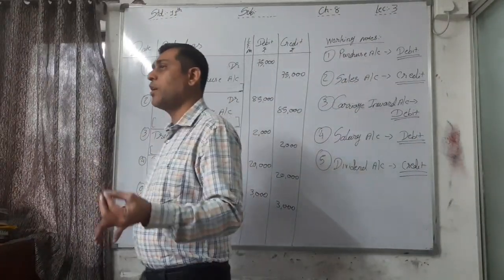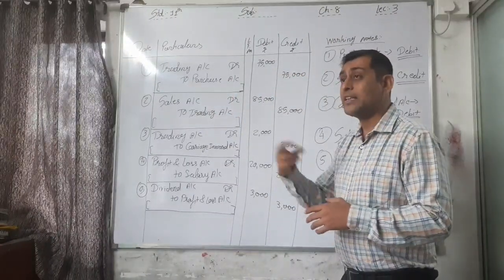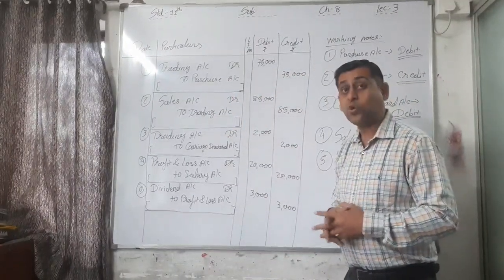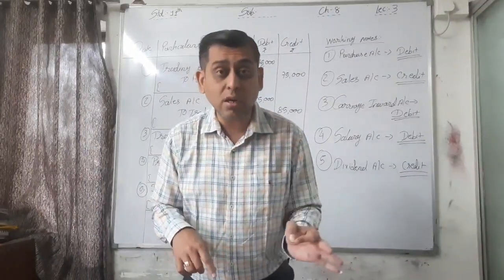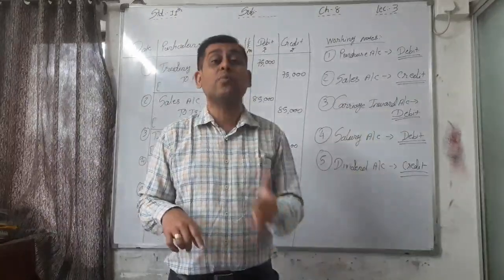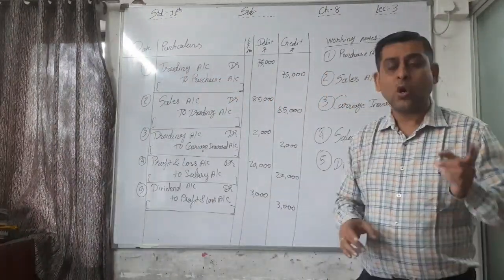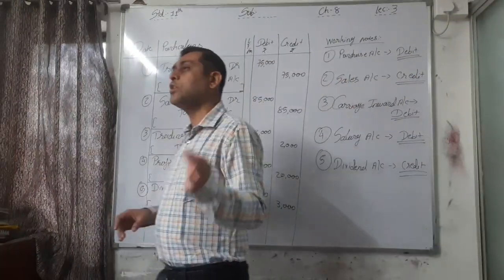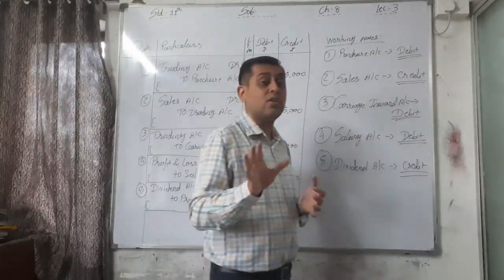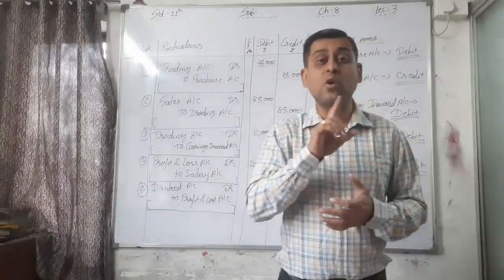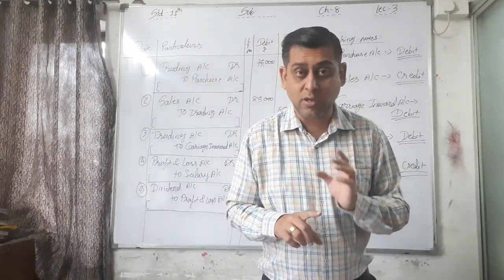See, Ramesh account, Naresh account, that is debtors or creditors account, never close. Okay, it is carried forward to the next year. So all types of real account as well as all types of personal account are never recorded to trading or profit and loss account at the end of the year, because they are never closed. Only which accounts are closed? That is nominal accounts. All incomes as well as all the expenses must be closed, and here they are transferred to trading and profit and loss account.